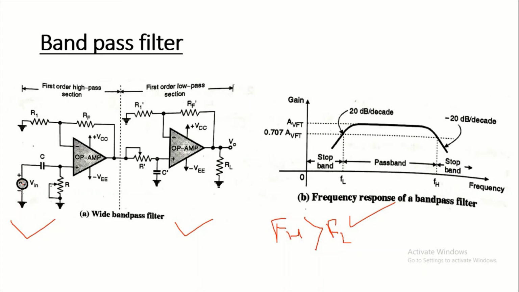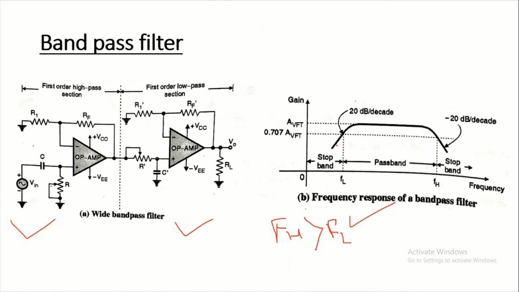The total pass band gain is a multiplication of the gains of these two, so AVFT is equal to AVF1 into AVF2, where AVF1 is the gain of the high pass filter and AVF2 is the gain of the low pass filter. The filter gain changes at the rate of 20 decibel per decade in the attenuation band. It is increasing at 20 decibel per decade, and decreasing also at 20 decibel per decade.